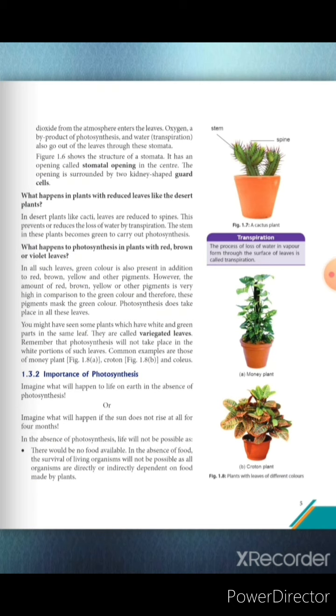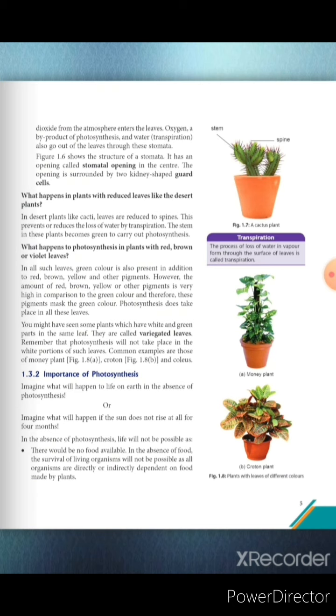Then what happens in plants with reduced leaves, like the desert plants? In desert plants like cactus, leaves are reduced to spines, which means leaves are modified into spines, and this prevents or reduces the loss of water by transpiration. So this allows the desert plants to live more years and with proper essential nutrients.